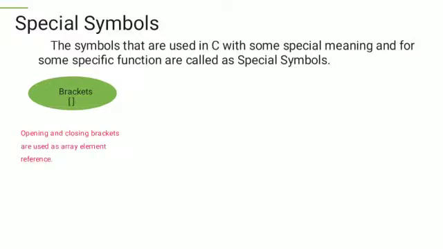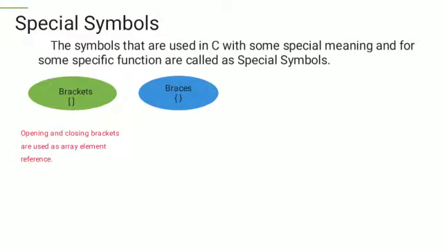The next is special symbols. Special symbols convey some special meaning and perform some specific function. For example, brackets, the open and closing brackets are used as array element reference. They indicate subscripts of an array.